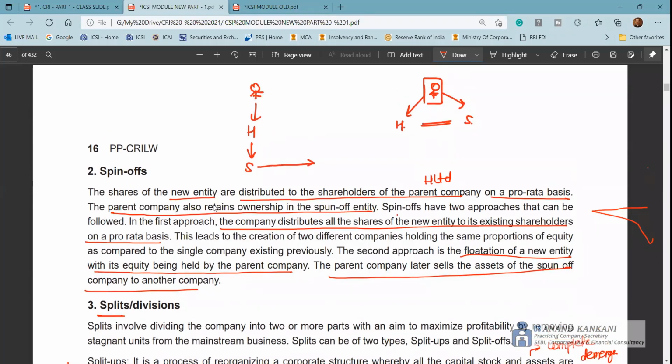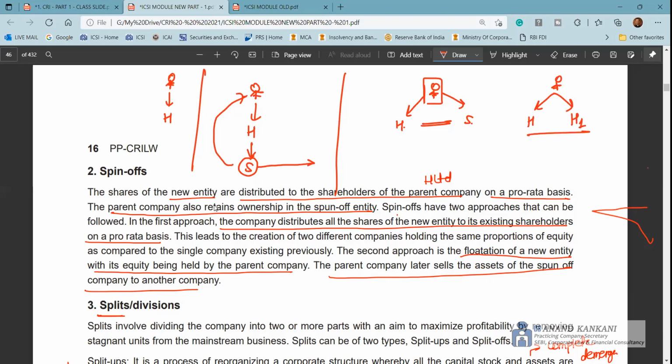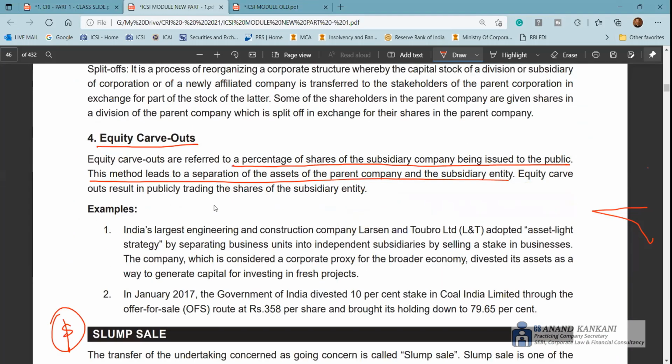So either there is already an existing company whose shares are transferred to the shareholders, or there can be a new company which is being formed. So either it is like this, or it is like this. There is a shareholder, H Limited, and in H Limited there are various divisions. So you do it like this. You have H Limited and, let's say, H1 Limited. So this can also be a spin-off. But what happens in case of a spin-off, I've just explained here. Then you have split. This is a complete demerger. And equity carve out.